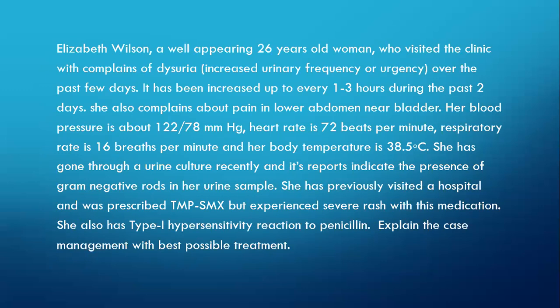So we have Elizabeth Wilson, a well-appearing 26-year-old woman who visited the clinic with complaints of dysuria, that is increased urinary frequency or urgency, over the past few days. It has increased up to every 1 to 3 hours during the past 2 days. She also complains about pain in the lower abdomen near the bladder.